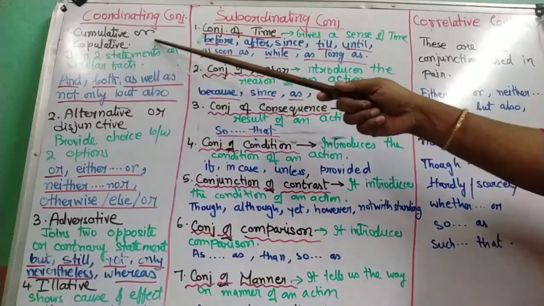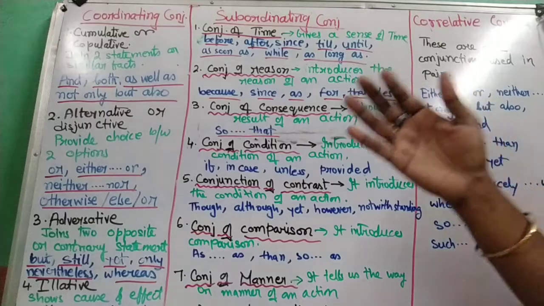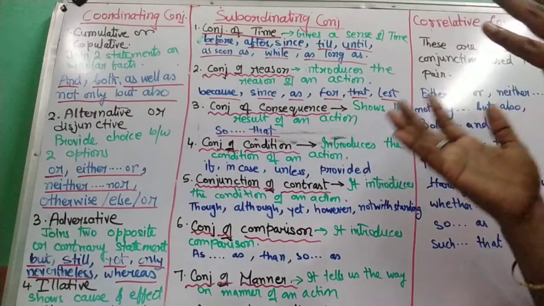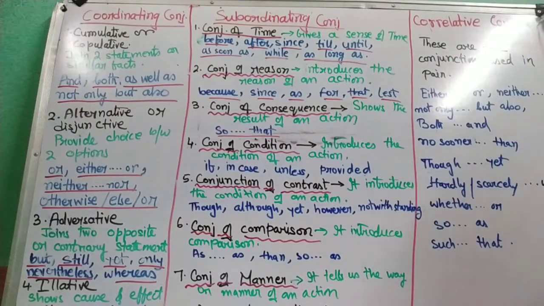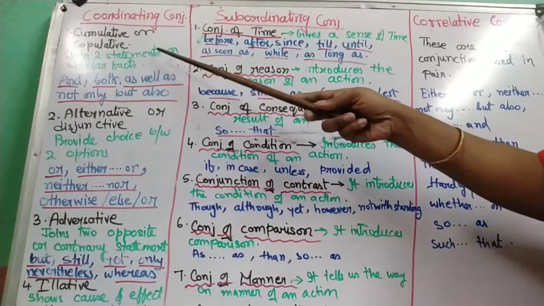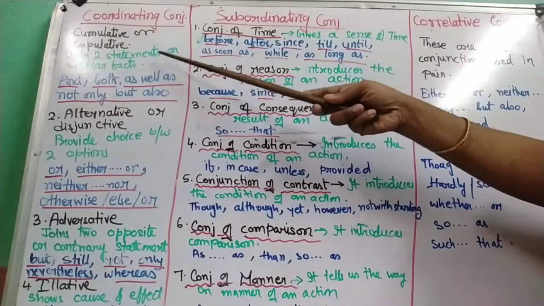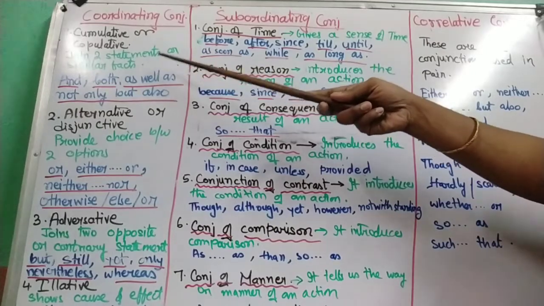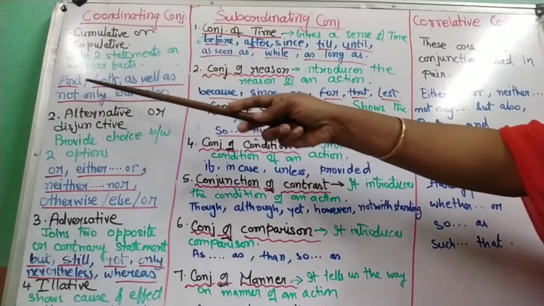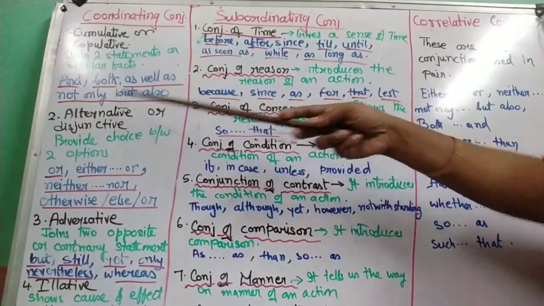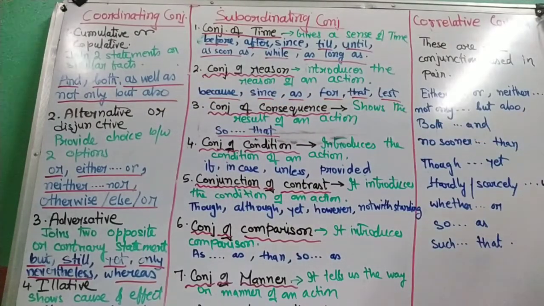Now, what do you understand by cumulative? The word cumulate means to unite, to join. It joins two statements or similar facts. So the two statements must be similar. Words like and, both, as well as, not only but also, they are all cumulative or copulative.